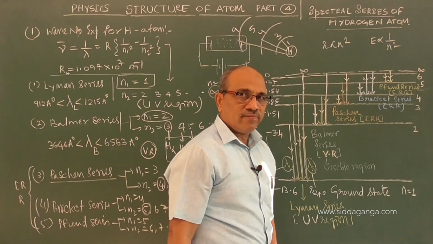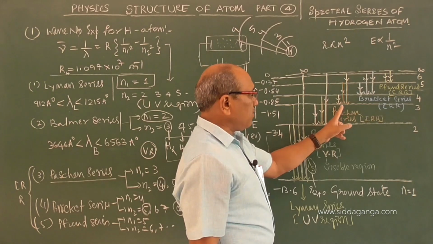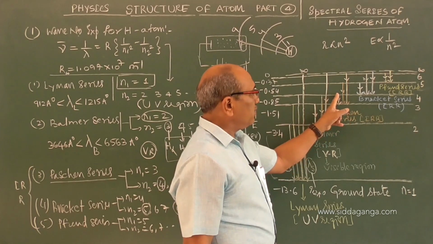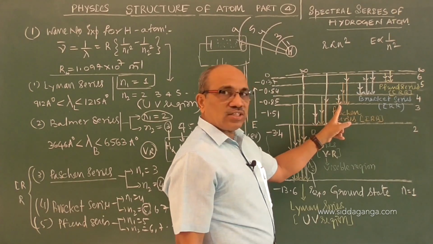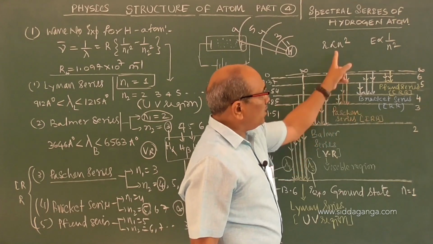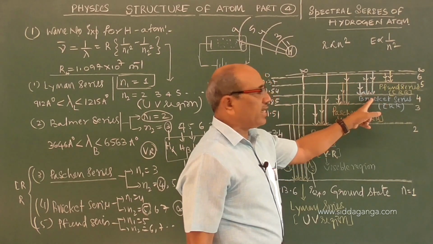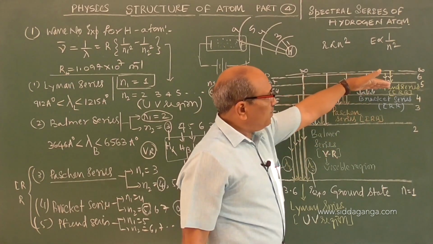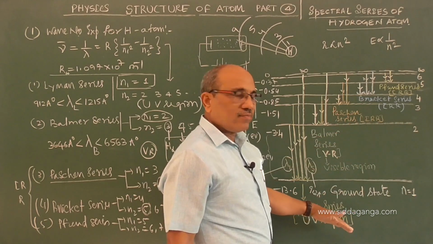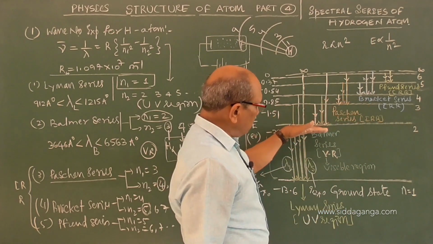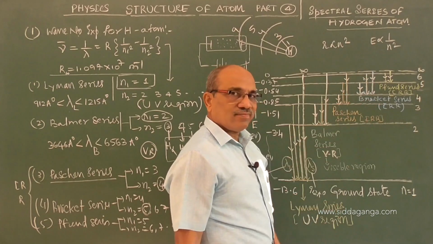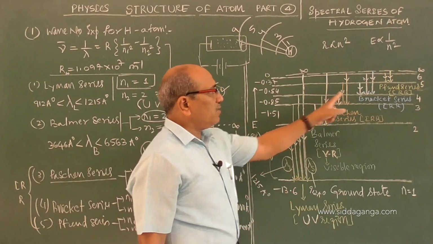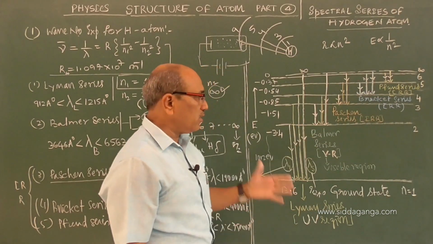I hope you are following. If an electron has already described the Paschen series, it will rise to the third orbit, fourth orbit. Fourth orbit to third orbit shows the Paschen series, but it cannot go to a higher orbit to show the Pfund or Brackett. So once you see the Pfund, all other series will appear. With Brackett, you can get the Paschen, Balmer and Lyman, but not Pfund. If you got Paschen, then you will get Balmer and Lyman, not the Brackett and Pfund. I think you have understood that.